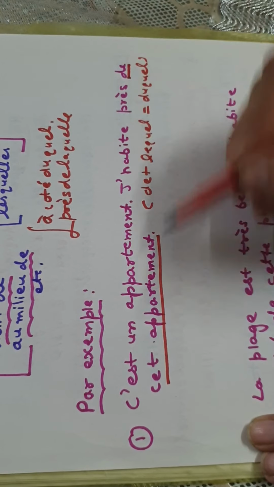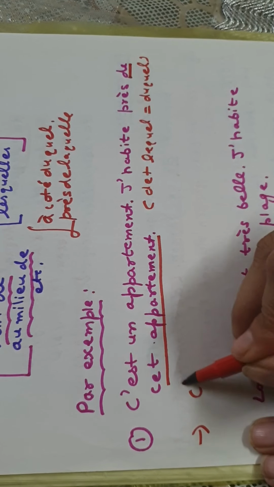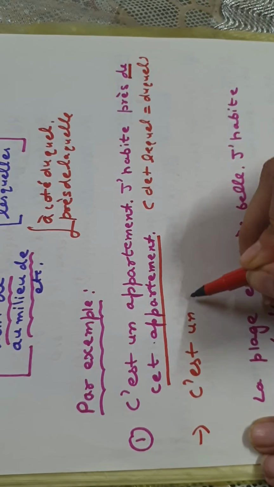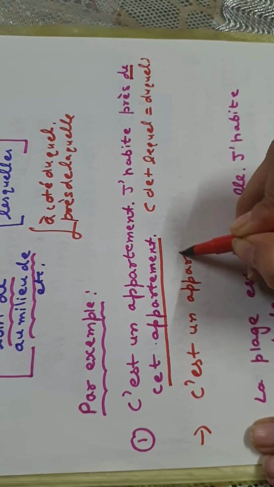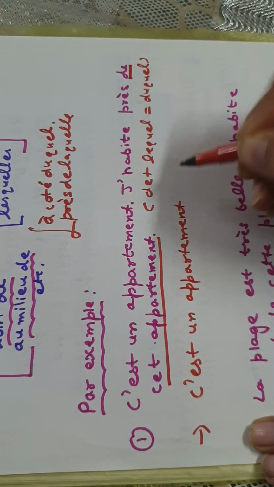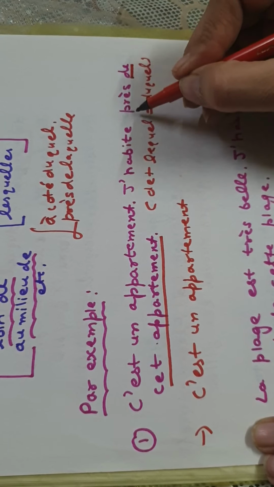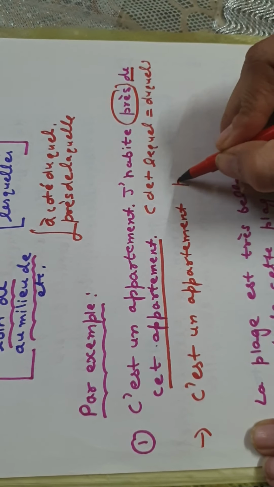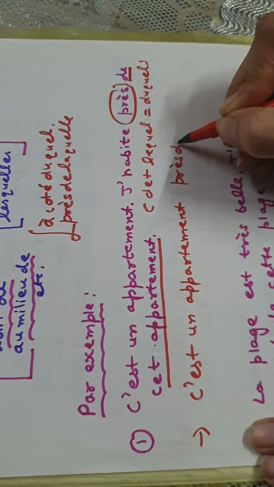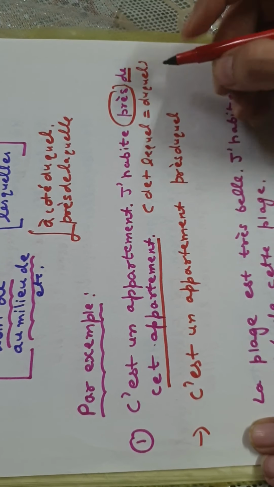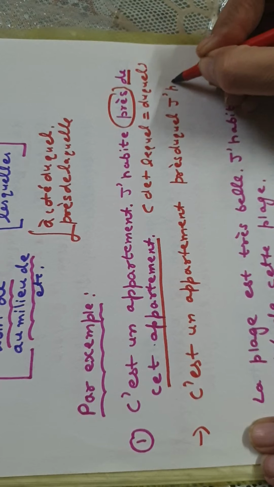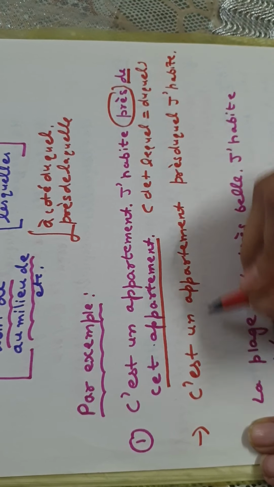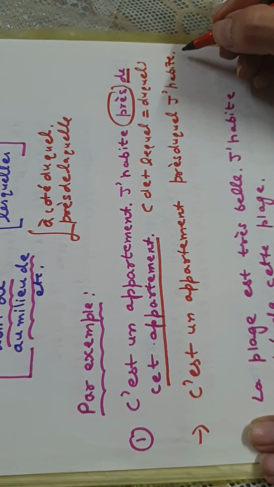So how are we going to write it in the answer? It will be like this: c'est un appartement près duquel j'habite. This is the apartment near which I live.